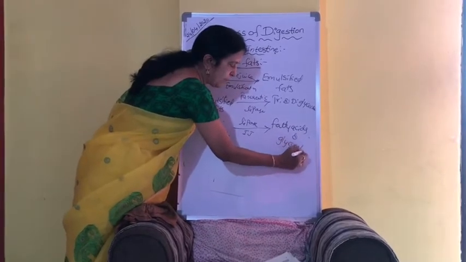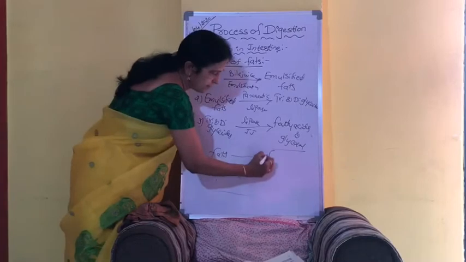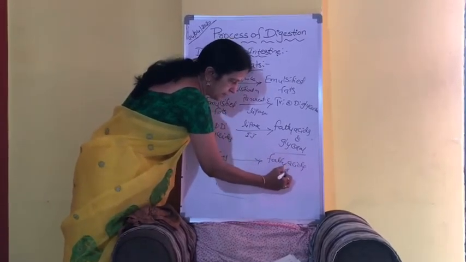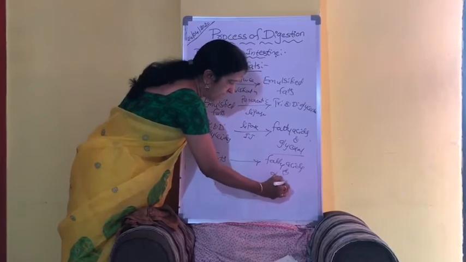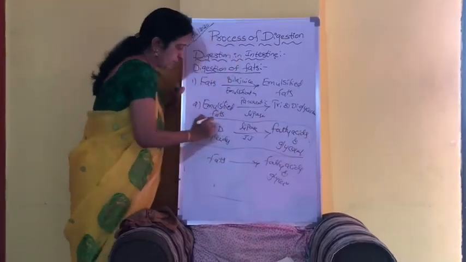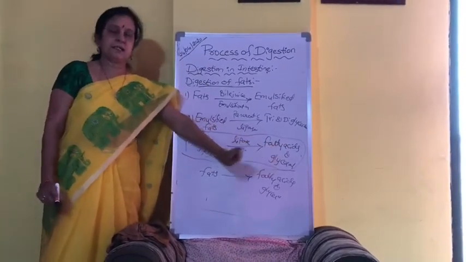And we know very well what are the end products of fats? Fatty acids and glycerol. So thus fats will be completely digested into simple micromolecules called fatty acids and glycerol.